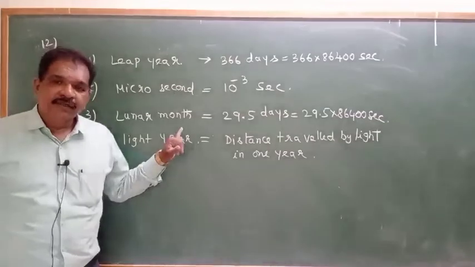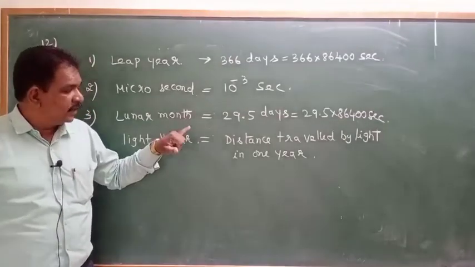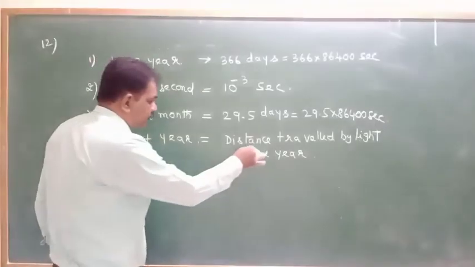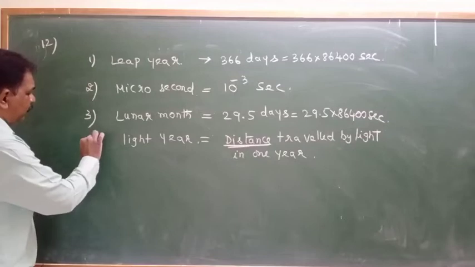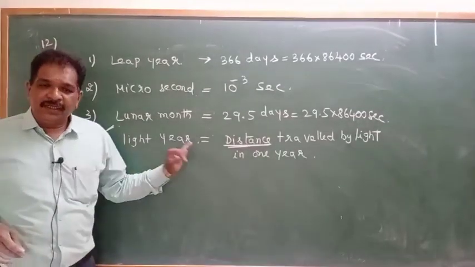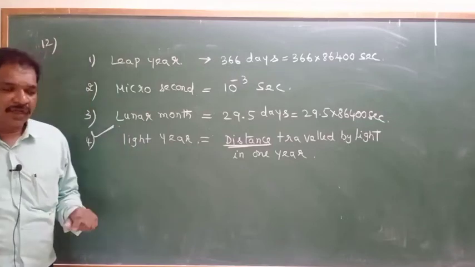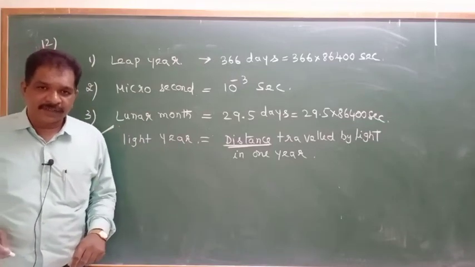Light year is not the unit of time, it is the unit of distance. So which is not the unit of time means this will be the option. Light year is not the unit of time, it is the unit of distance.